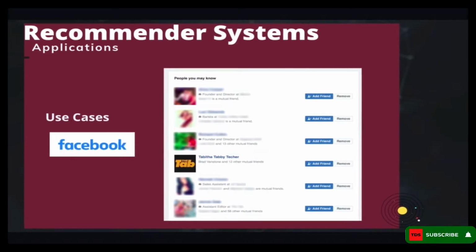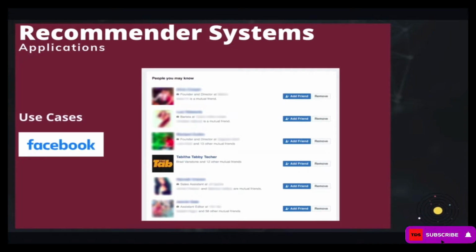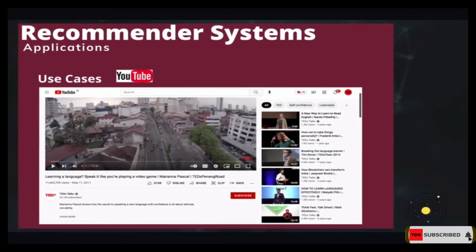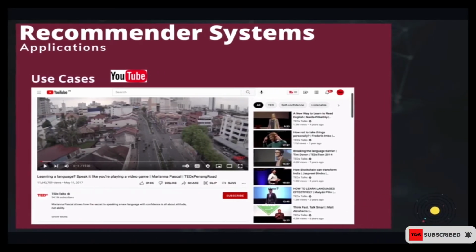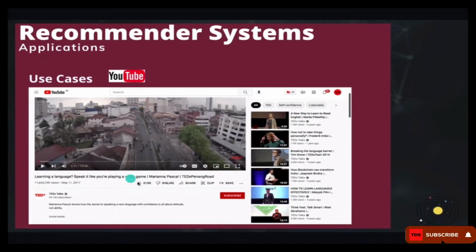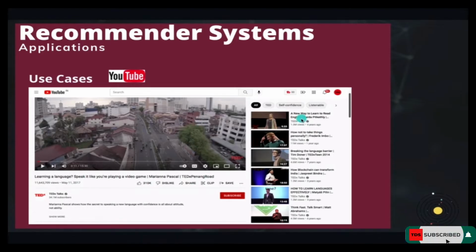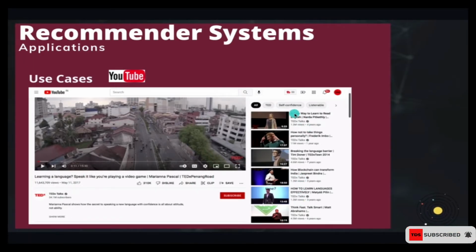Facebook is also one of the giants when it comes to recommendation systems. These things are all over us. YouTube, you might have experienced these things a lot. On YouTube, if you click on something, for instance, I click on TED Talks, you can see that all the recommendations here are TED Talks. I'm not going to click on TED Talks and then they bring me comedy movies. It doesn't make sense, right?